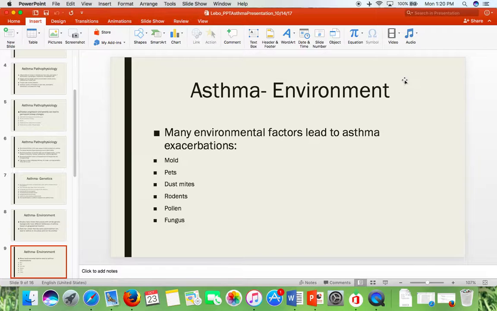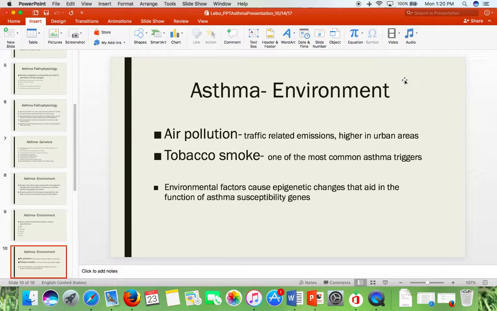Continuing on with asthma in the environment, there are many environmental factors that can lead to asthma exacerbations. Some of these we know are mold, pets, dust mites, rodents, pollen, and fungus. We also know that air pollution and tobacco smoke are 2 huge ones. Air pollution can be related to traffic-related emissions, and if you remember from earlier, we have a higher incidence of asthma in higher urban areas where you have more traffic-related emissions. You can also have tobacco smoke causing asthma exacerbations. It's a big trigger, one of the most common asthma triggers. And we know that environmental factors cause epigenetic changes that aid in the function of asthma susceptibility genes.